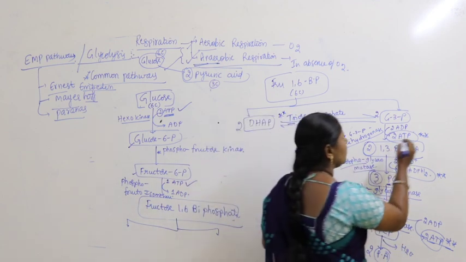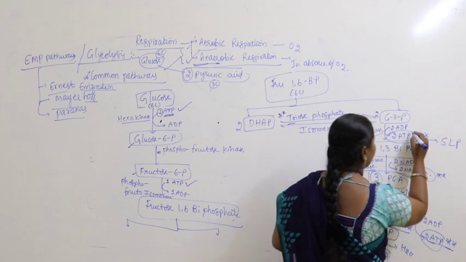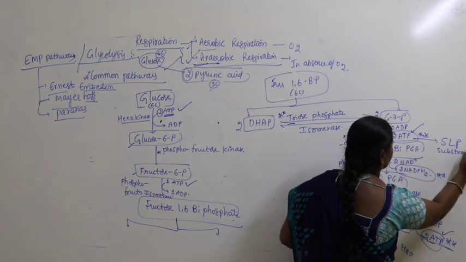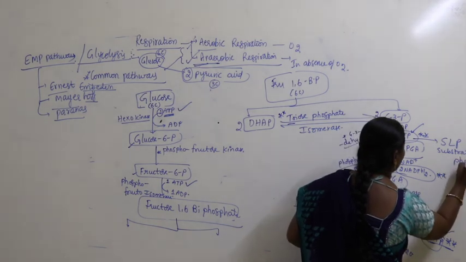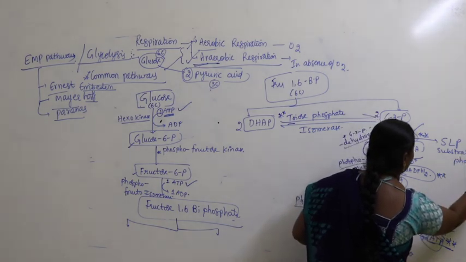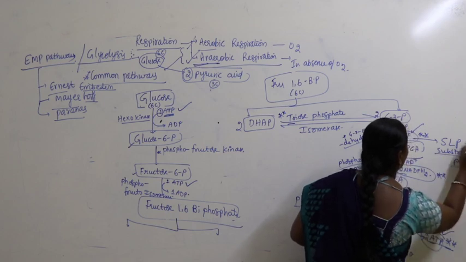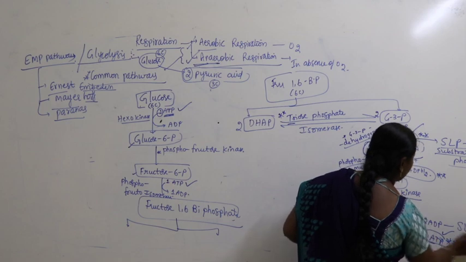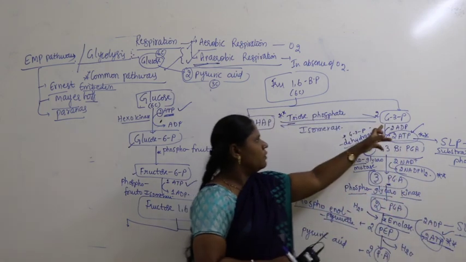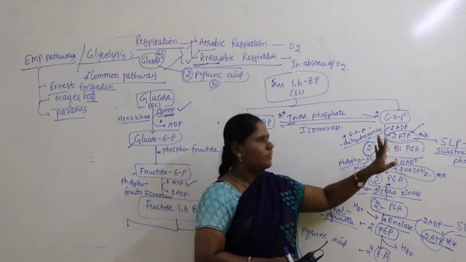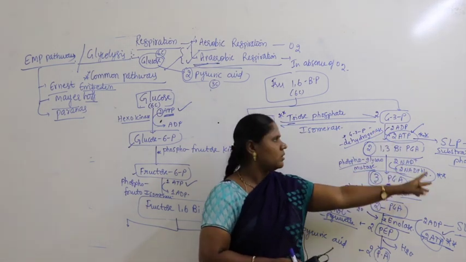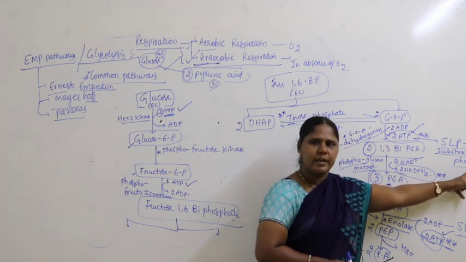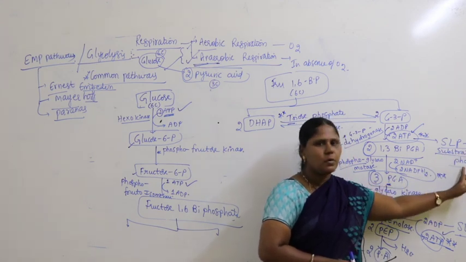The place where energy is produced is called SLP, and that too for ATP. Substrate level phosphorylation. This is called substrate level phosphorylation. So here we have SLP1 and here this is SLP2. Using the substrate we are producing ATP. Using substrate we are producing phosphate, that is energy, that is ATP. So we call this substrate level phosphorylation 1.